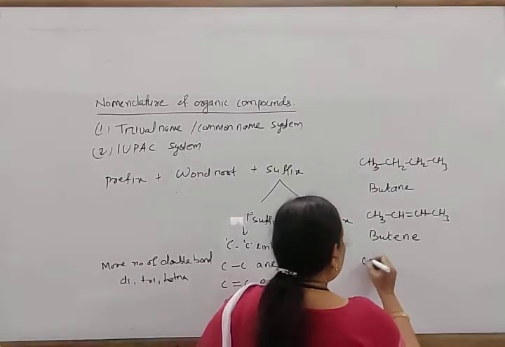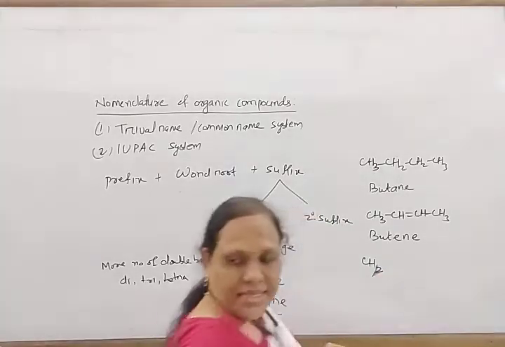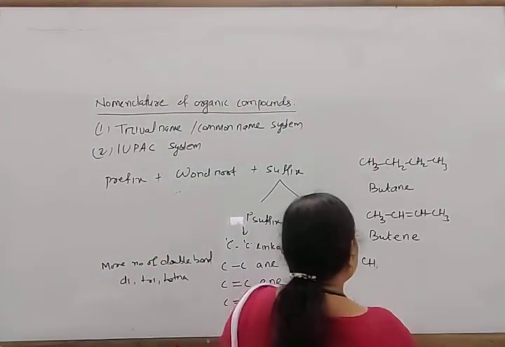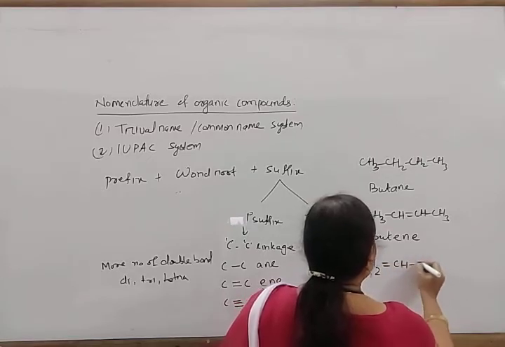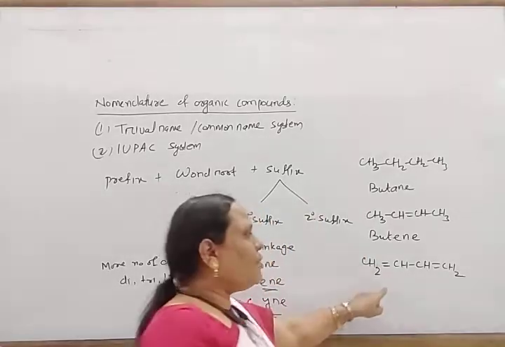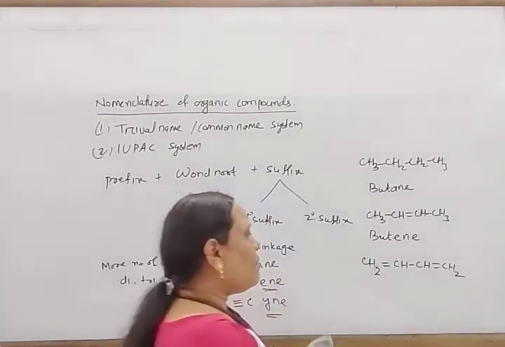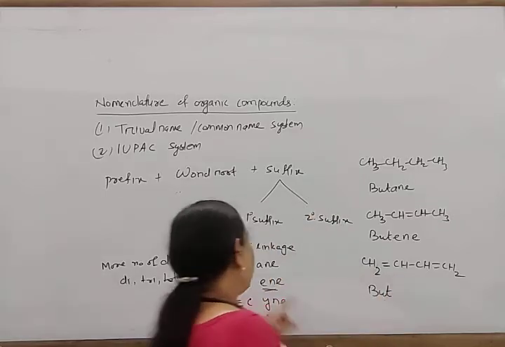And look at another one: CH2, double bond CH, single bond CH, double bond CH2. Here two double bonds are present, but the word root is still but and ENE.